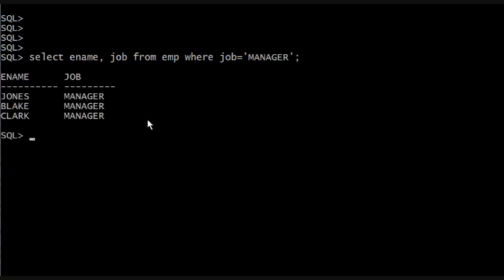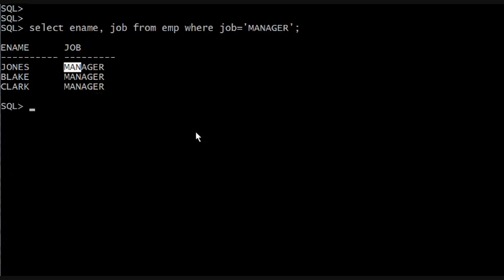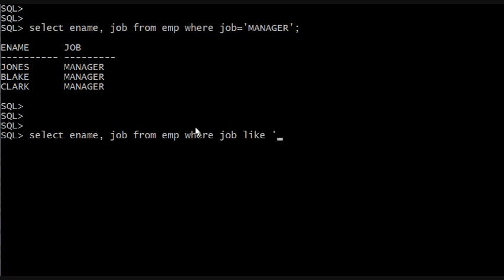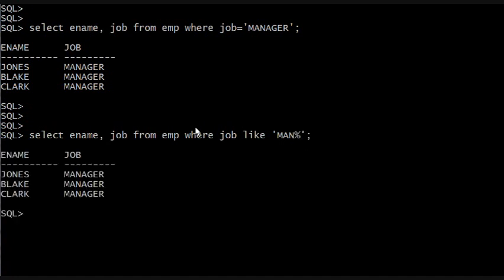What if I said, show me everybody who has a job title with the word man in it? Select ename, job from EMP, where job, not equals, but like MAN, starts with the, let's say, looking for everybody whose job title starts with MAN. So MAN, we should get 3.